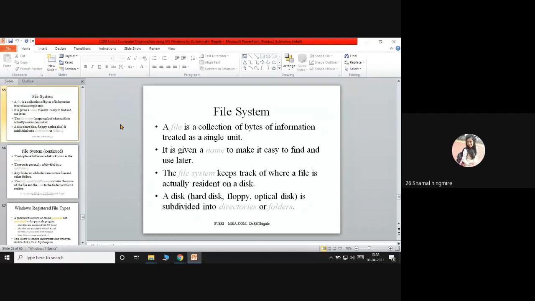A file is a collection of bits of information treated as a single unit. It is given a name to make it easy to find and use later. The file system keeps track of where a file is actually resident on a disk. A disk (hard disk, floppy, optical disk) is subdivided into directories or folders.